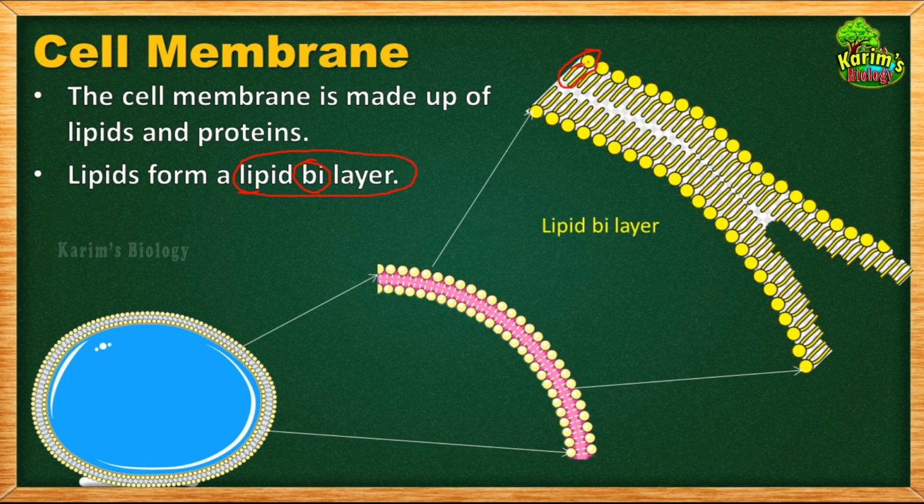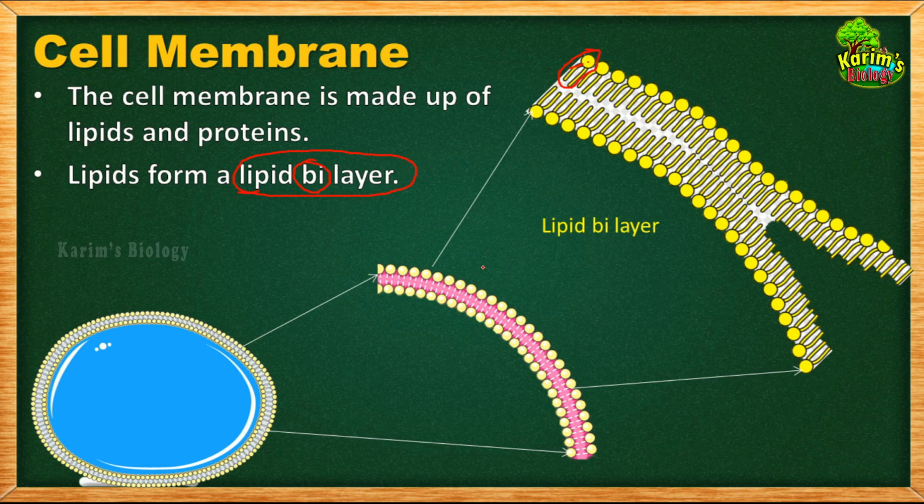Like that, how many lipid molecules are there? 1, 2, 3. Hundreds and thousands of lipid molecules are there, and they are arranged one after the other. This is one lipid molecule, this is another lipid molecule, this is another. Like that, they are arranged side by side, forming a single layer, and another same layer of lipids is present towards the inner side.